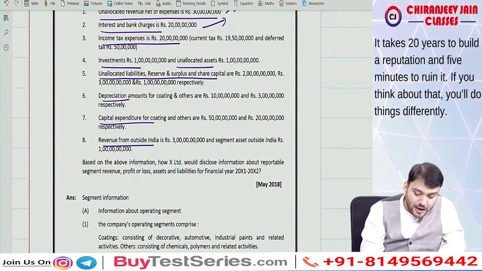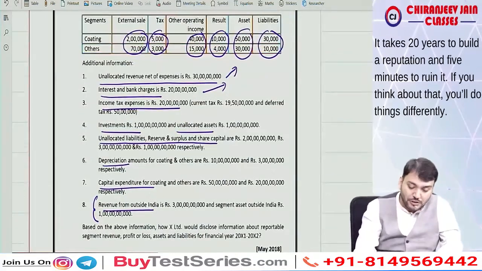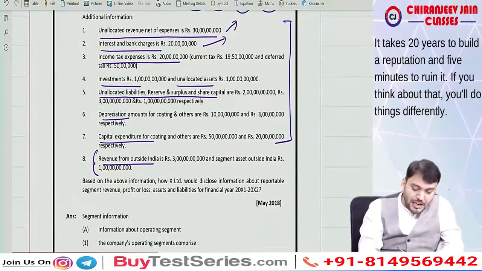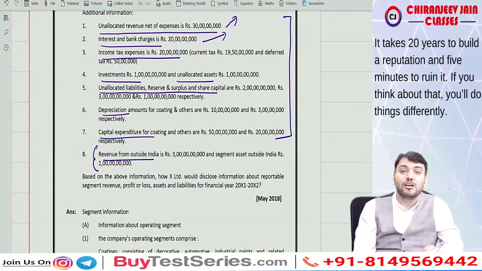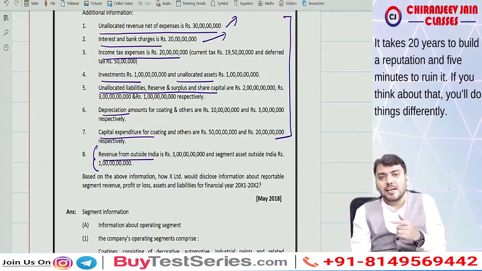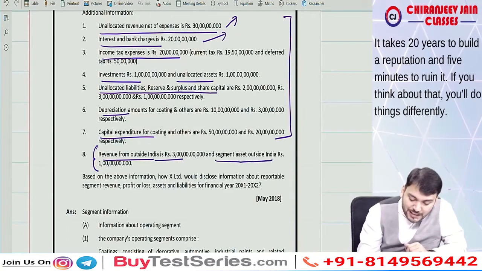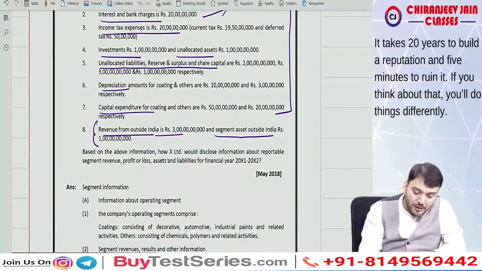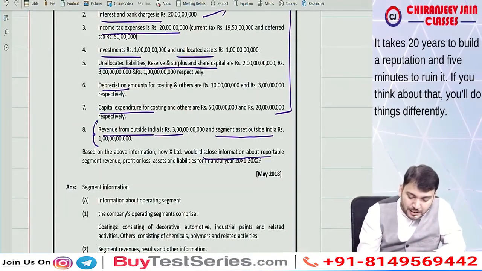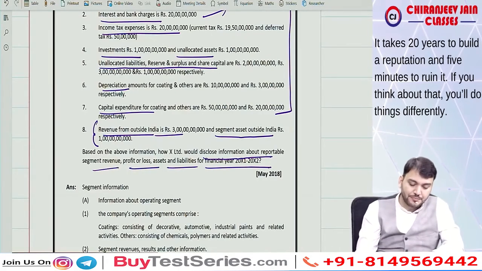Revenue from outside India is based on location. So all this information is based on product, and the last point, number 8, is based on location. So can I say primary will be based on product, secondary will be based on location: revenue from outside India and segment asset outside India. Based on the above, how will X Limited disclose information about reportable segment P&L, assets and liability for the financial year?